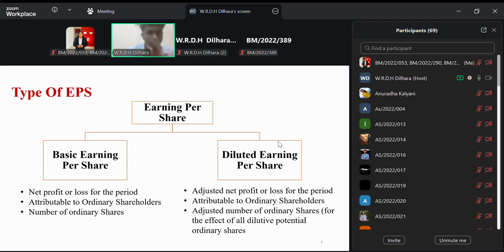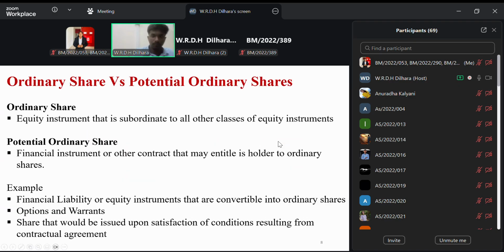Here we need to adjust our net profit as well as our weighted average number of shares outstanding. Remember that for now. And with that, when we move into ordinary shares versus potential ordinary shares, you can see here.